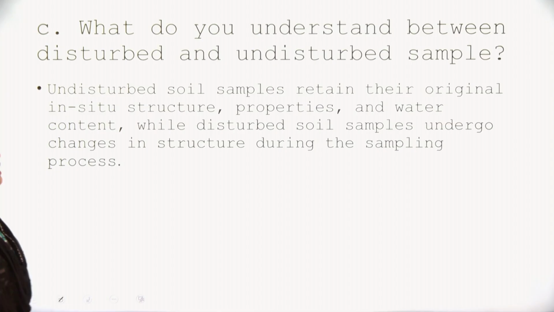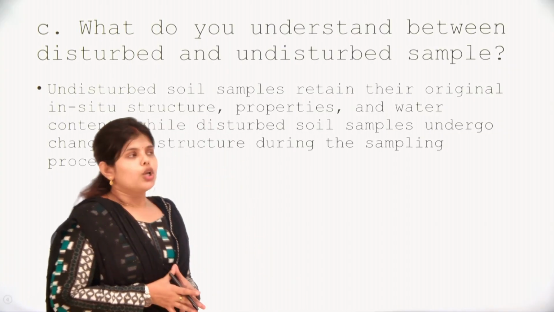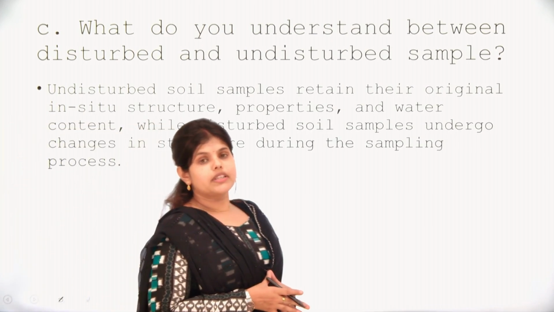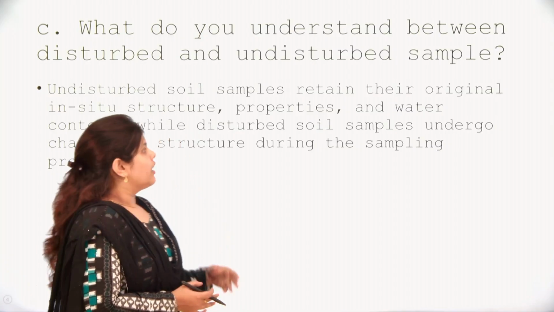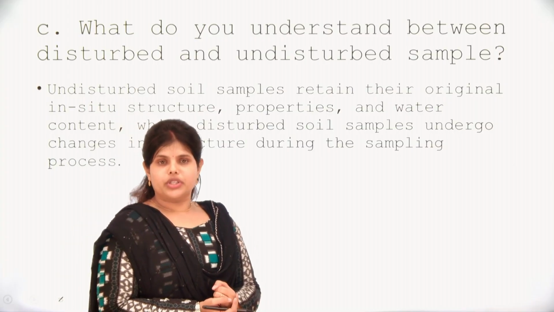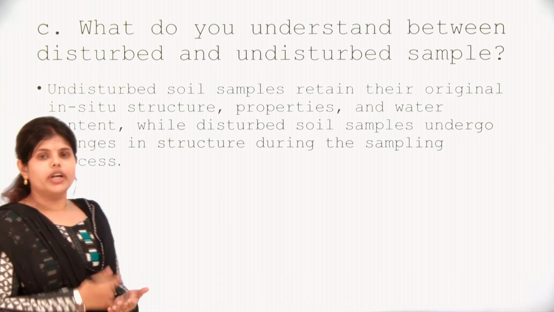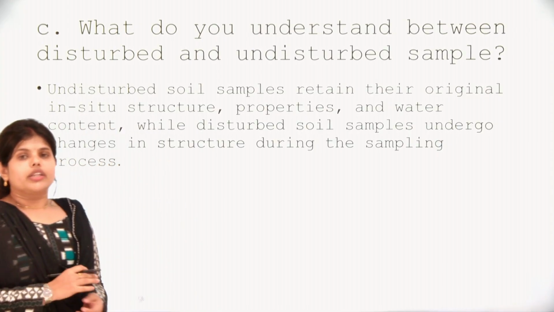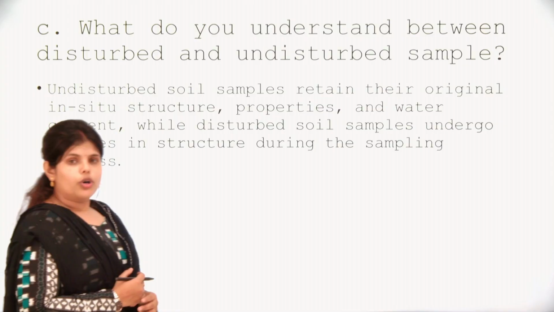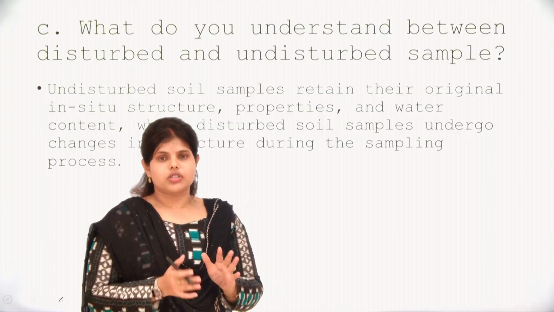Next question: what do you understand by disturbed and undisturbed sample? The question itself gives you the answer. When we have changes in the properties of soil, that will be termed a disturbed sample, and when the soil properties, the water content and the structure don't change, that will be termed an undisturbed sample. So an undisturbed sample has the original in situ structure and properties.